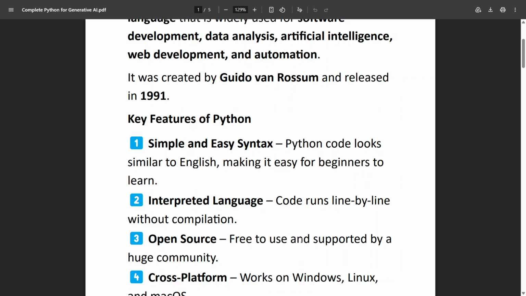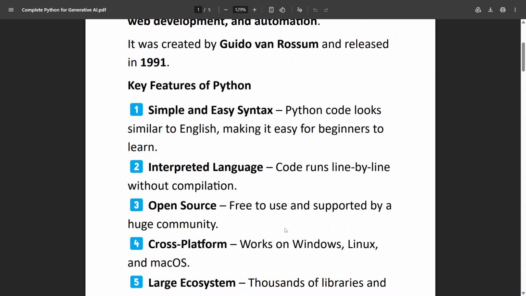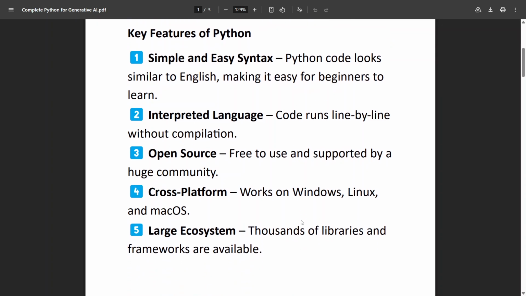Interpreted language: code runs line by line without compilation. As I mentioned, only some part of the code is compiled. It is open source, free to use, and supported by a huge community. Cross platform: it works on Windows, Linux, and Mac OS. It has a large ecosystem because it has thousands of libraries and frameworks available. Like, it has NumPy, it has Pandas, and different libraries are there. It has TensorFlow, and multiple libraries which are used in different ways.